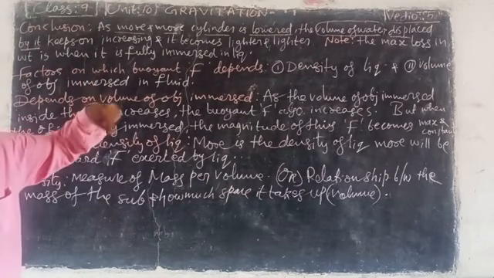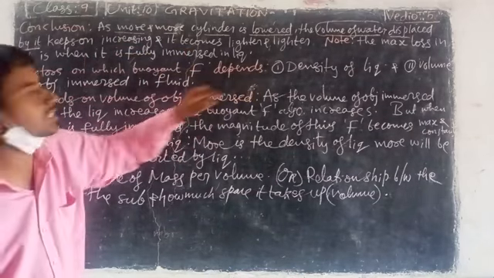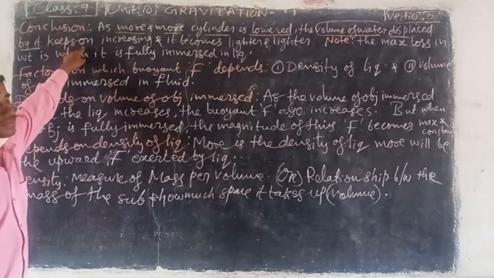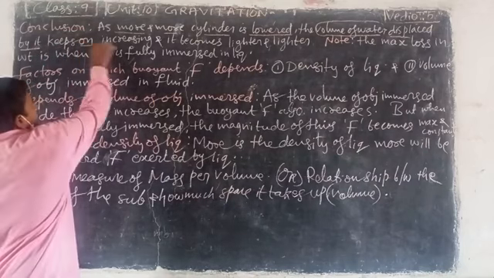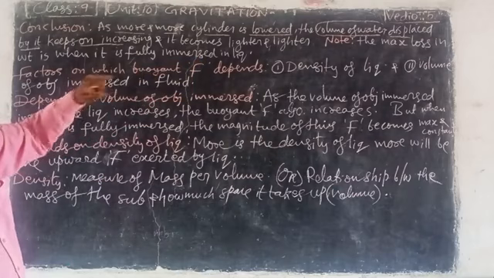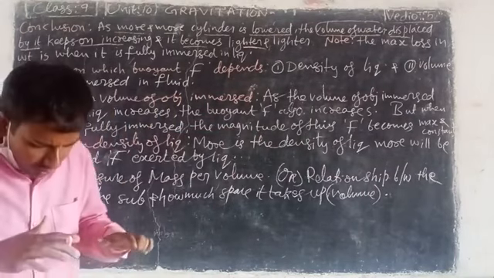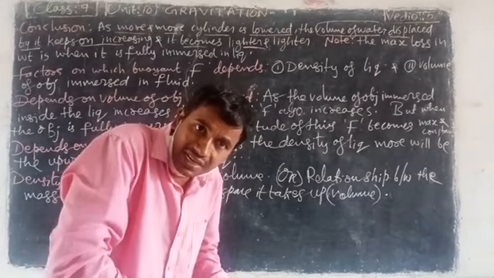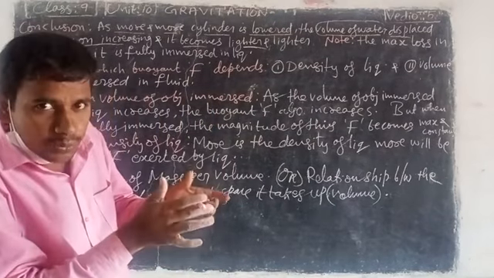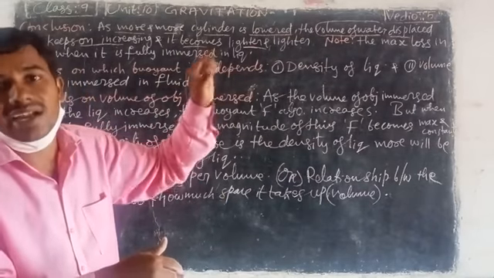When you are sinking it more, look here, as more and more of the cylinder is lowered, the volume of water displaced by the cylinder keeps on increasing. As the displaced water increases, the cylinder becomes lighter and lighter. When you put the cylinder into the water again and again, water is displaced from the container, and the cylinder becomes lighter and lighter.